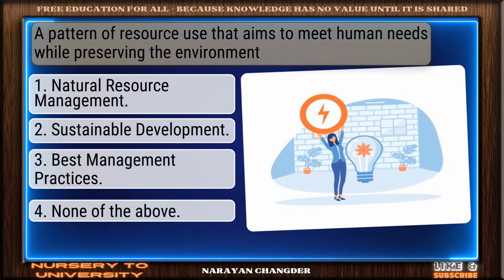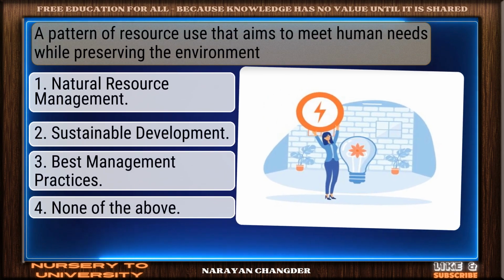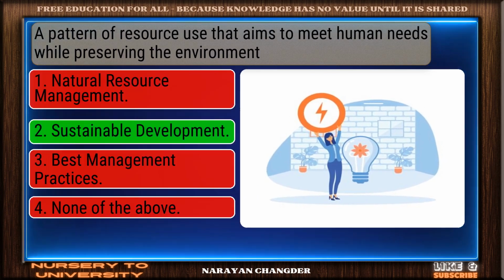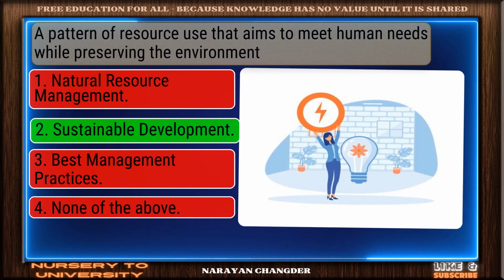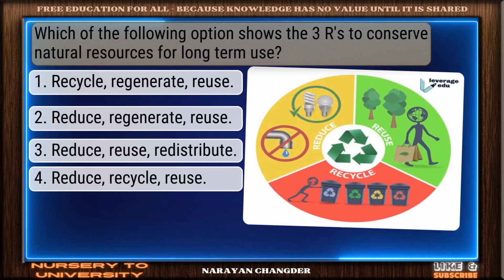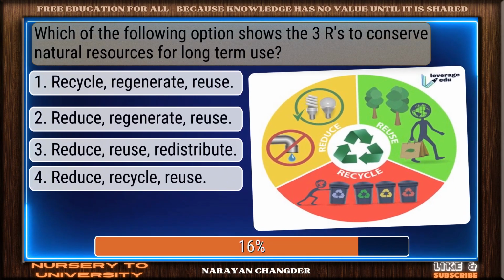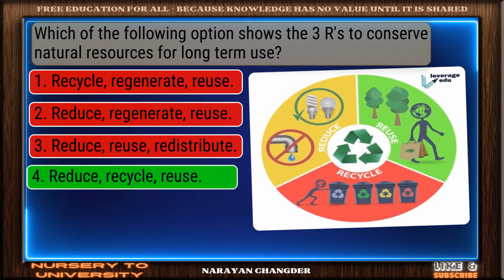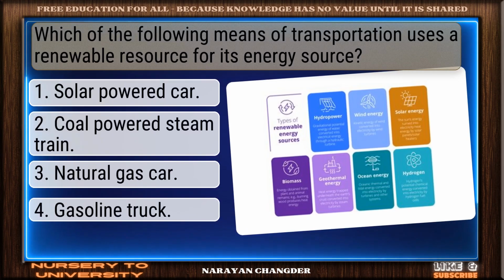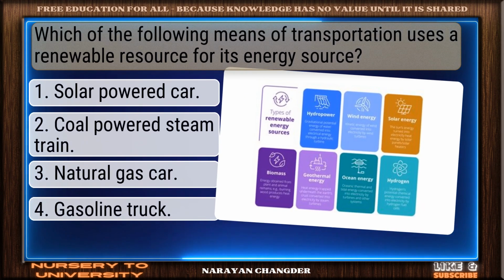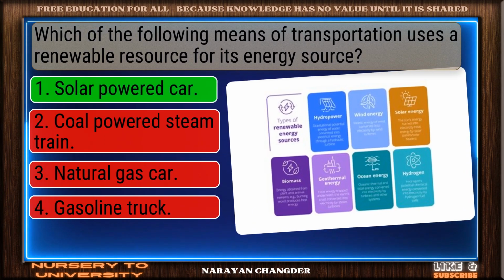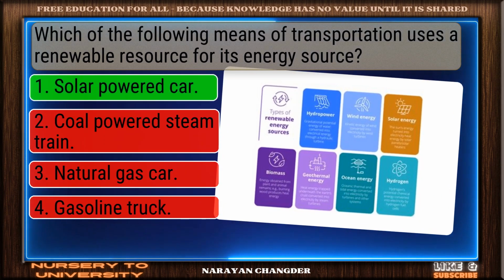A pattern of resource use that aims to meet human needs while preserving the environment. Nice work. Sustainable development fits perfectly. Which of the following options shows the 3 R's to conserve natural resources for long-term use? Valid point. Reduce, recycle, reuse is true. Which of the following means of transportation uses a renewable resource for its energy source? Perfect. Solar-powered car is the one.